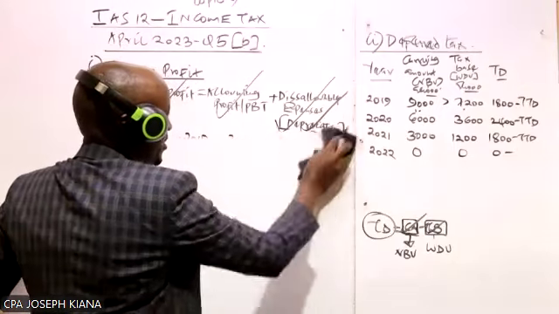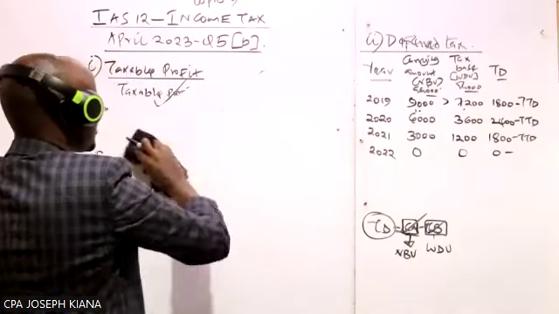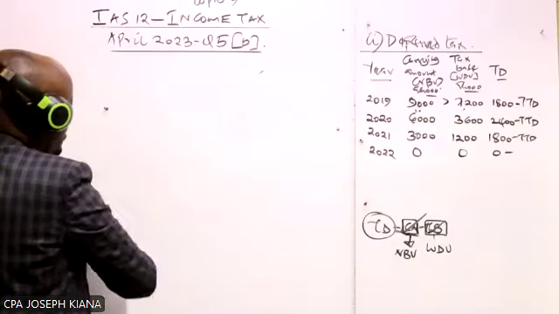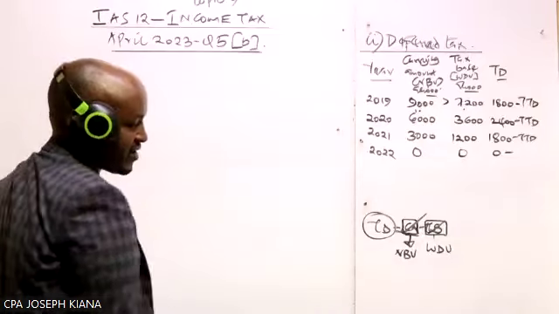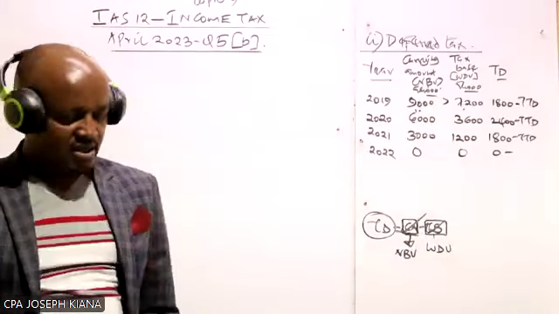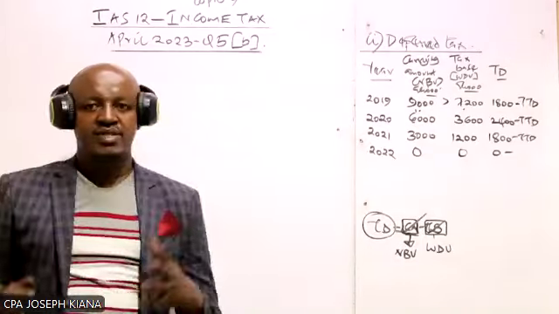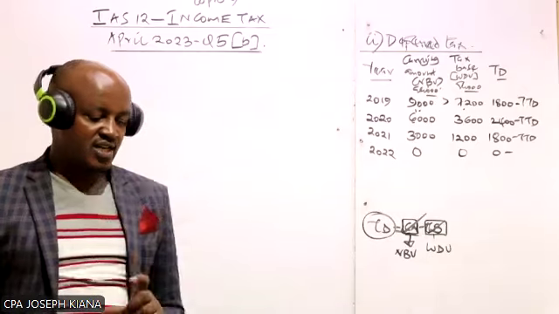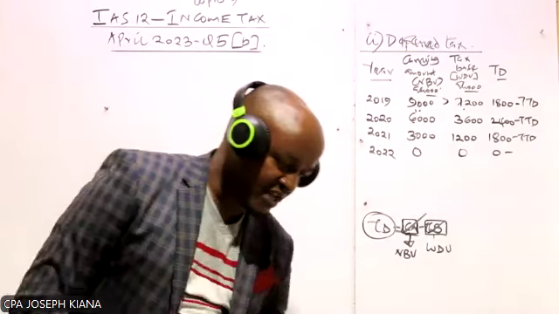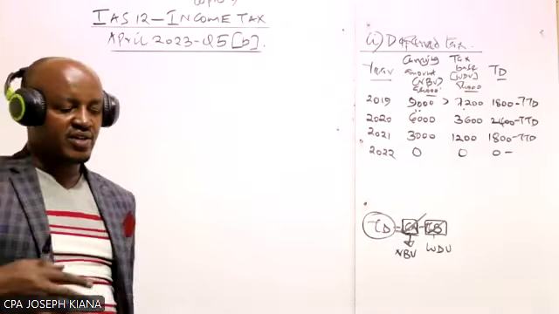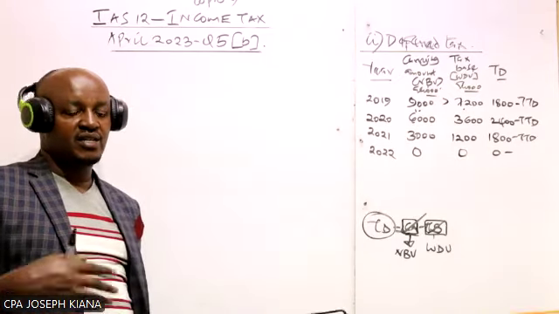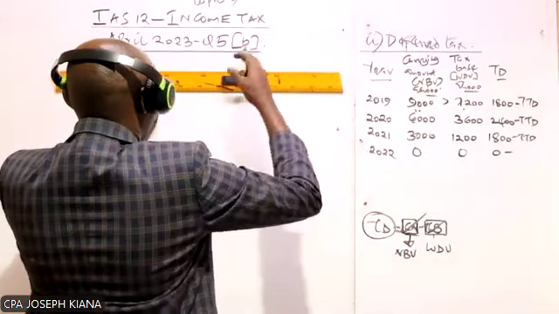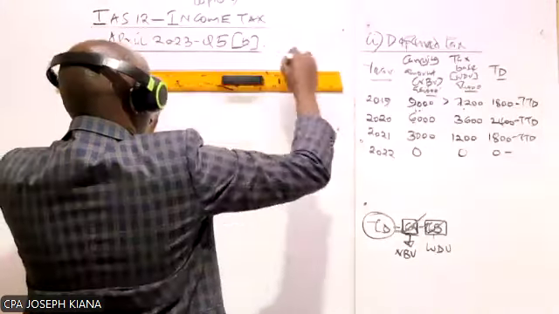Now, having that, what do we need to do? We need to prepare now the deferred tax account. Why do we need to prepare the deferred tax account? One, for us to be able to determine the deferred tax asset or basically liability at the end of each year, and the amount of deferred tax to be charged in the income statement. That's why you can see in our questions here, the examiner is not specific whether you are computing deferred tax liability or maybe the amount of deferred tax to be charged in the income statement. So let's prepare this particular account here.